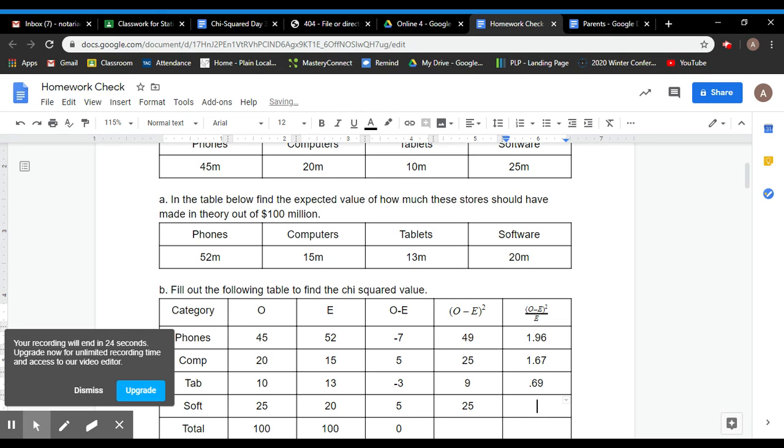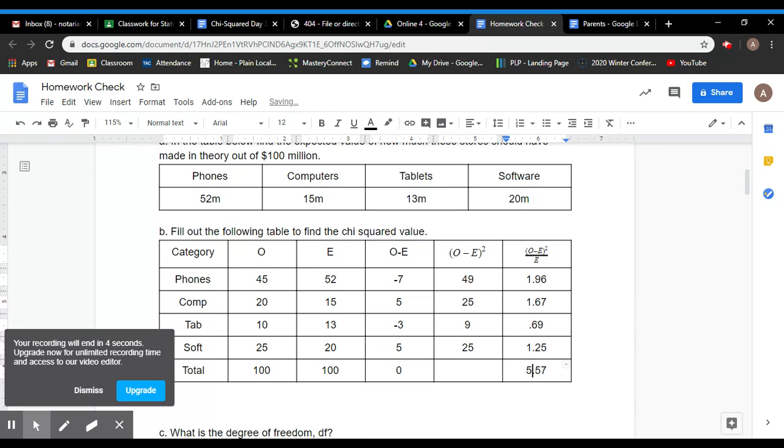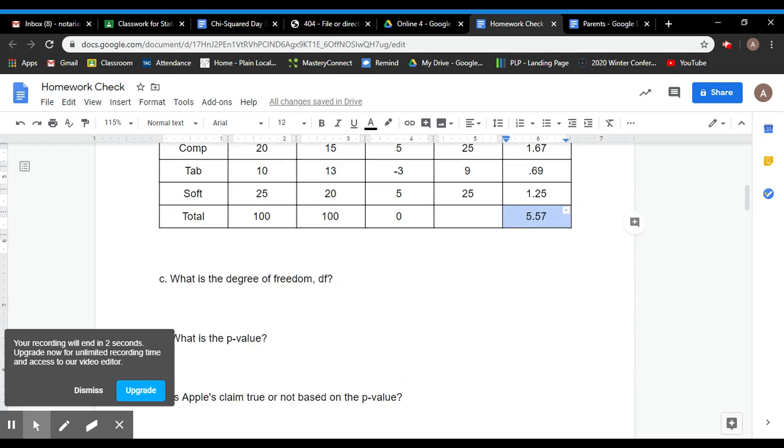And 25 divided by 20 is 1.25. And now add all those together. So 1.96 plus 1.67 plus 0.69 plus 1.25 is 5.57. So that is our chi-squared value. Whatever we get in this last box in the table is our chi-squared.